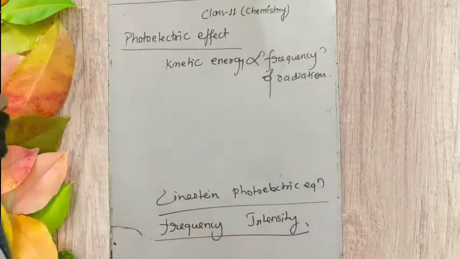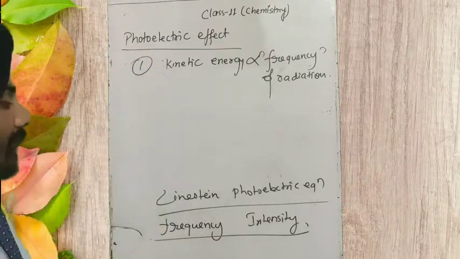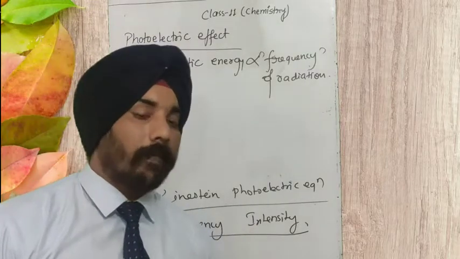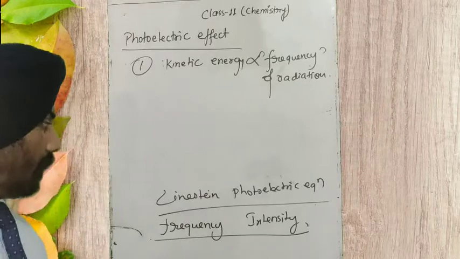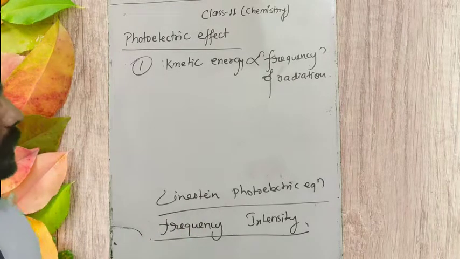Okay, so this is the first relation we have. Second is intensity. Intensity we call brightness. One more example I have to tell you related to the frequency.